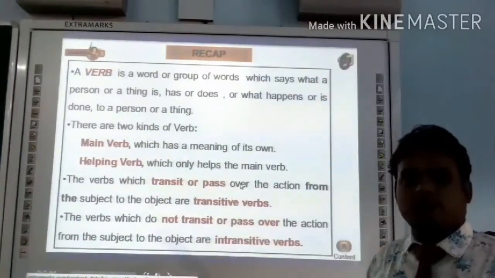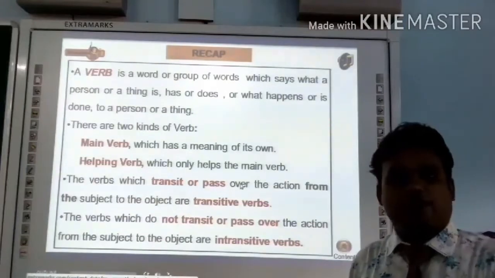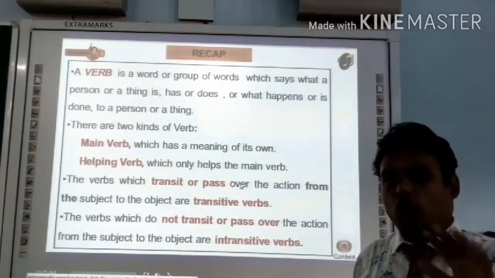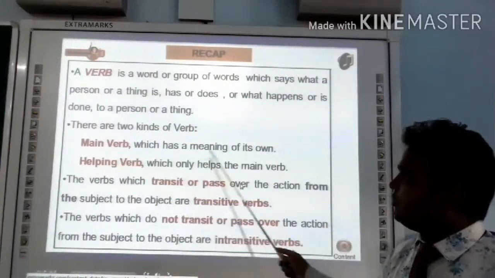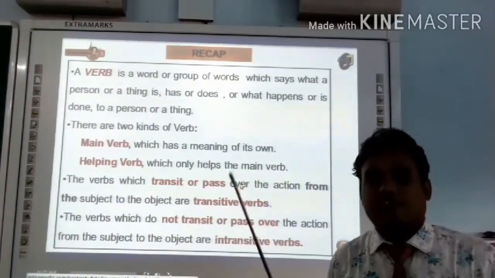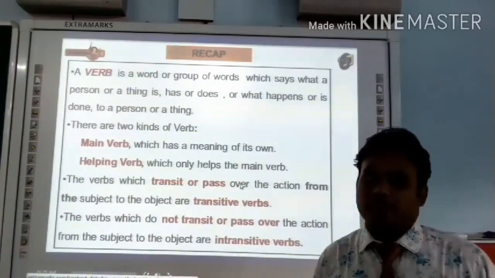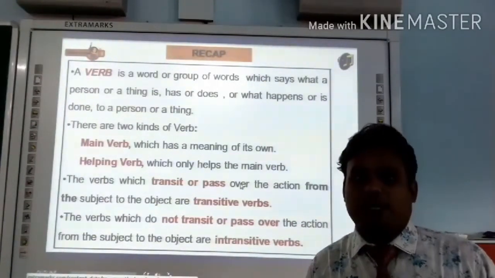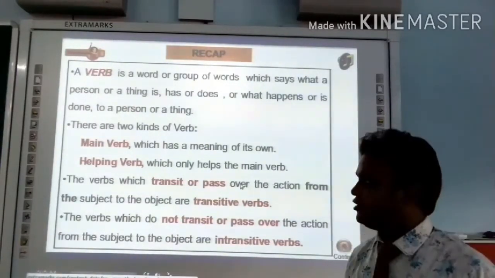There are two kinds of verbs. We have already talked about them. First, helping verb, and second is main verb. Or you can do vice versa, main verb or helping verb. A main verb has a meaning of its own, that is the main action in the sentence, and a helping verb is a verb that supports the main verb or helps the action to complete.